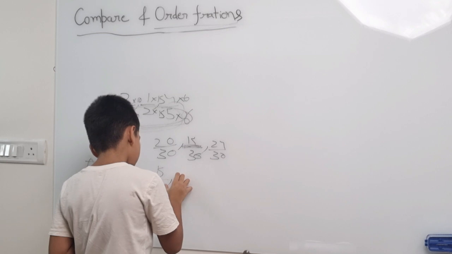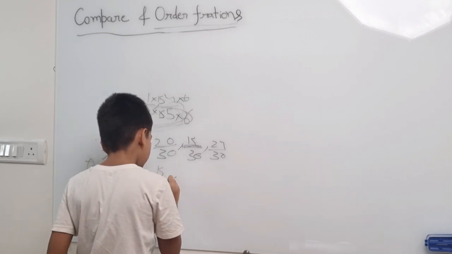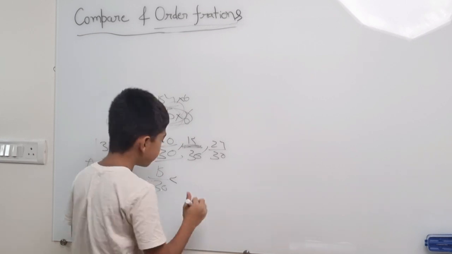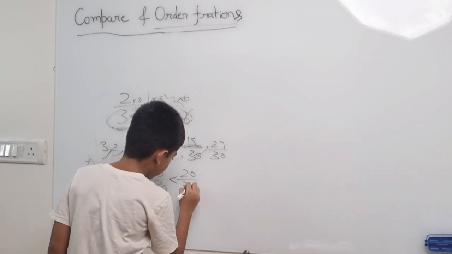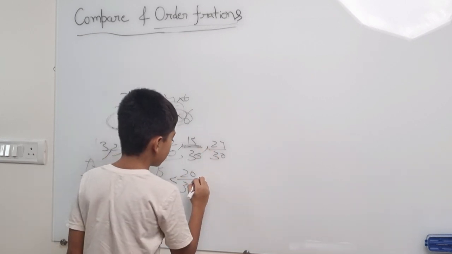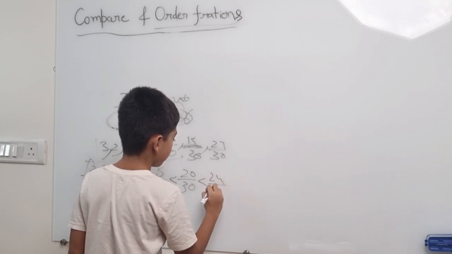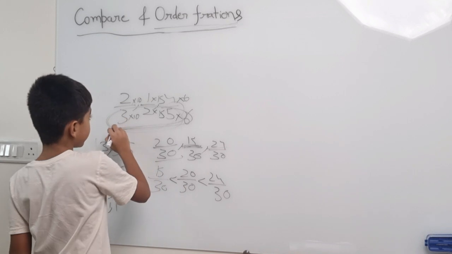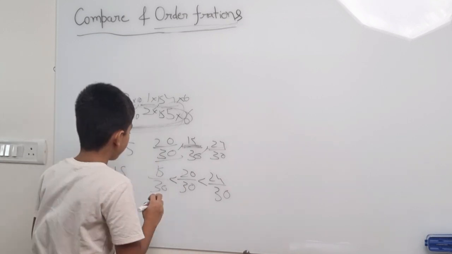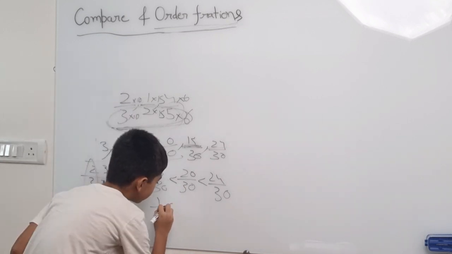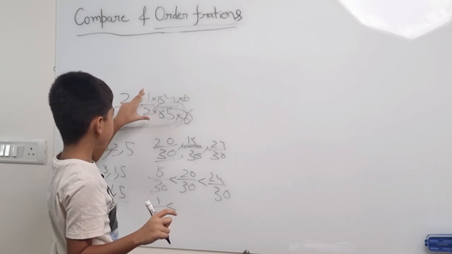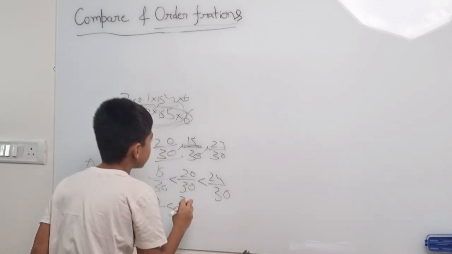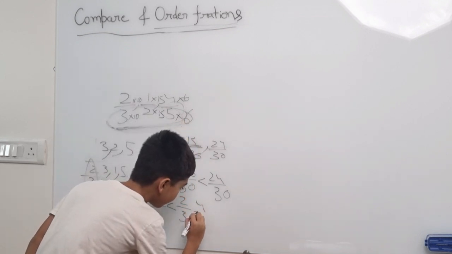Then it will be 20/30 because it's second biggest. And then 24/30 because it's the biggest. Now, if we talk about the original ones, it will be 1/2, since 1/2 is the smallest, then 2/3, then 4/5.